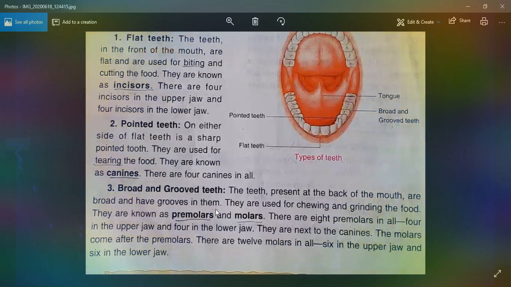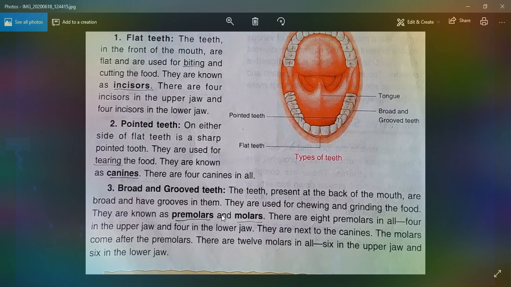Broad and grooved teeth. The teeth present at the back of the mouth are broad and have grooves in them. They are used for chewing and grinding the food. They are also known as premolars and molars.